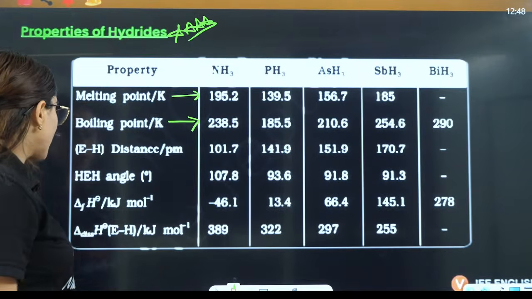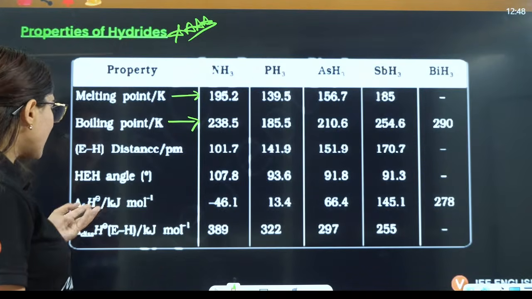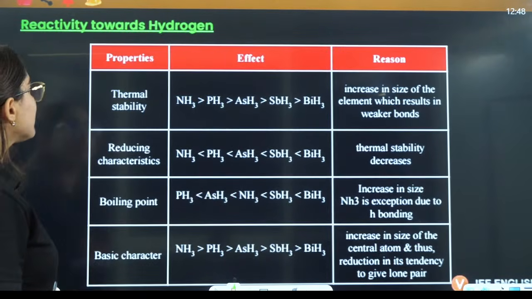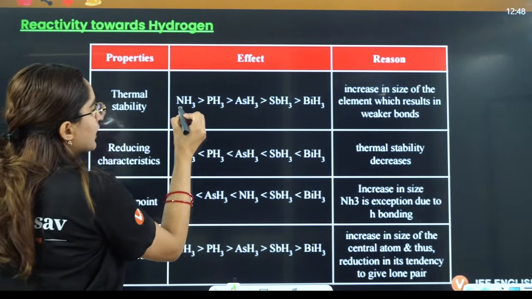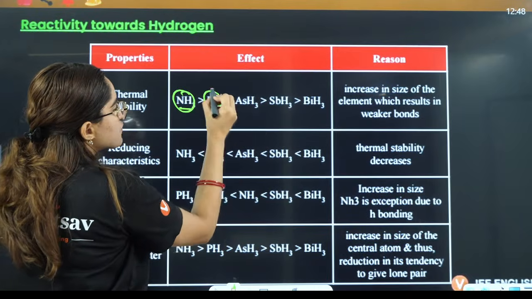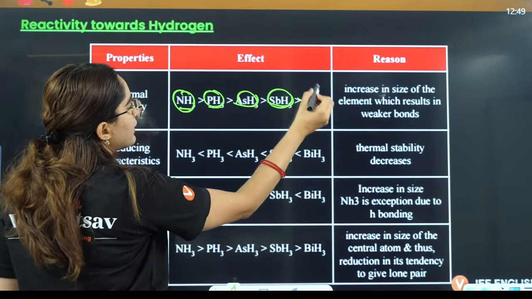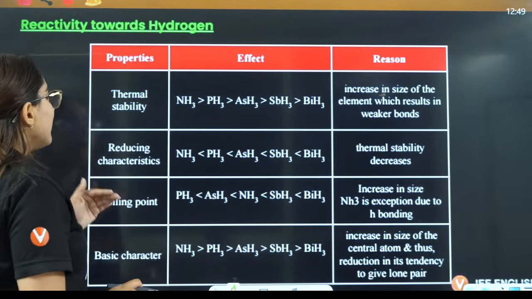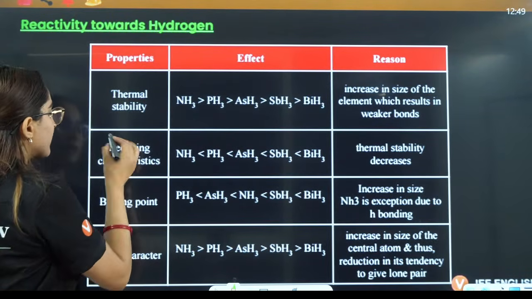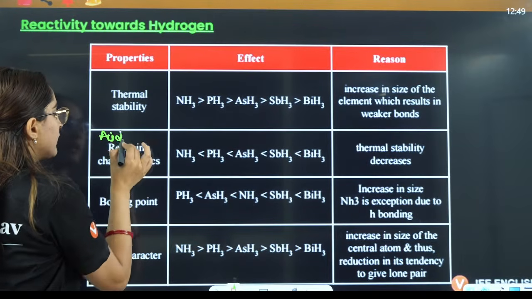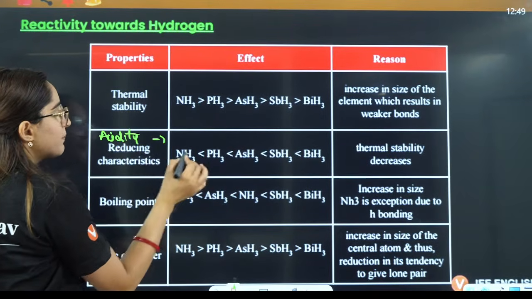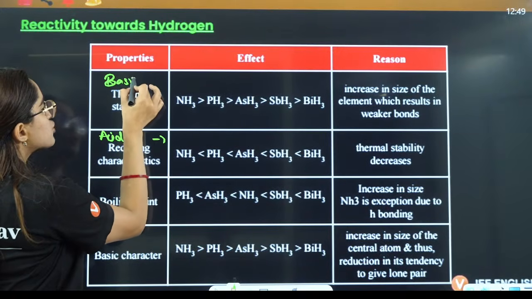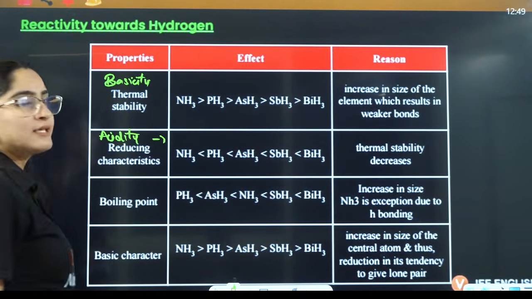Then they ask you based on thermal stability, bond dissociation enthalpy. So what you can say: thermal stability of nitrogen, then phosphorus, then arsenic, then antimony, then bismuth, it decreases down the group. And acid reducing characteristics or acidity will increase down the group. Basicity will also decrease down the group.